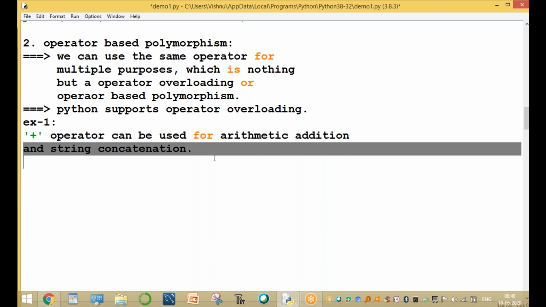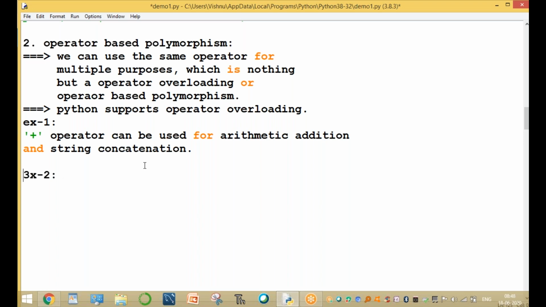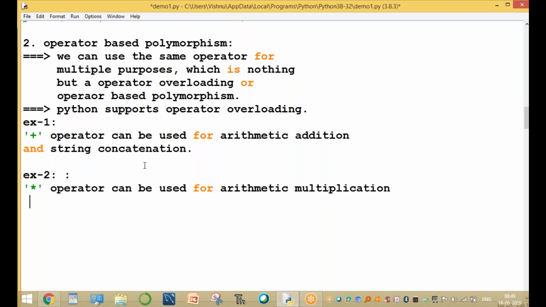Another example is multiplication. Second example, the star symbol. The star operator can be used for one, arithmetic multiplication, and another, string replication. The second one is string replication. The different operators are used for different purposes. Clear? We can use the same.